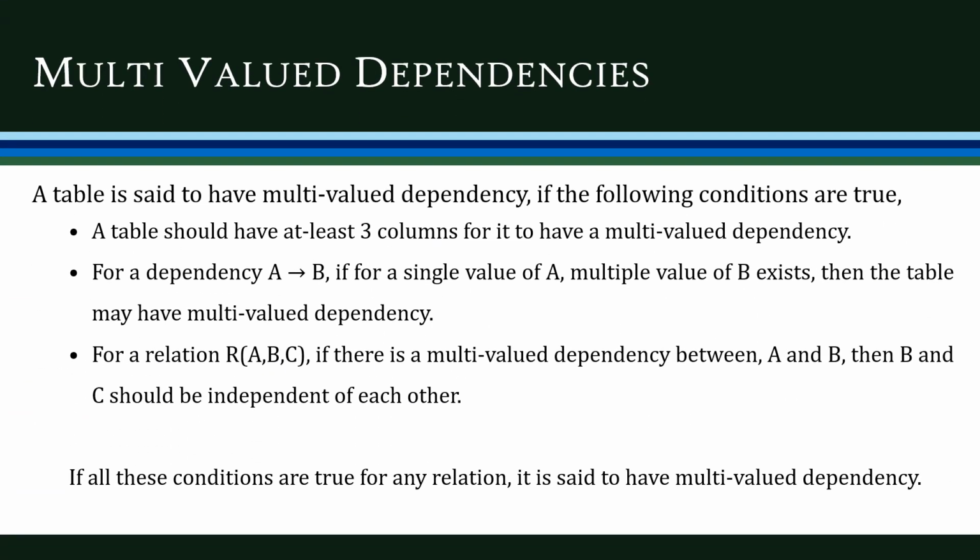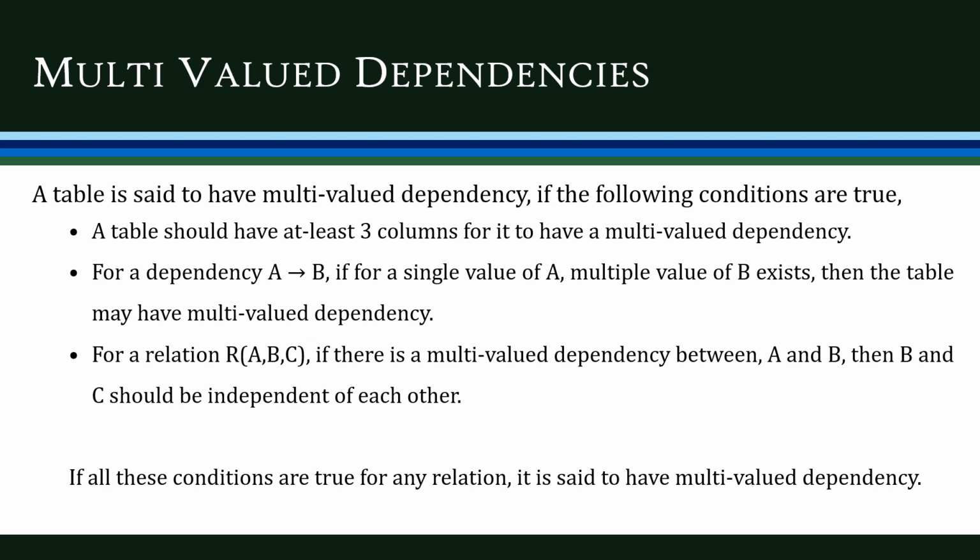A table is said to have multi-valued dependency if the following conditions are satisfied. The first condition is the table should have at least three columns. The second condition: for a dependency A implies B, if for a single value of A, multiple values of B exist, then the table may have multi-valued dependency.